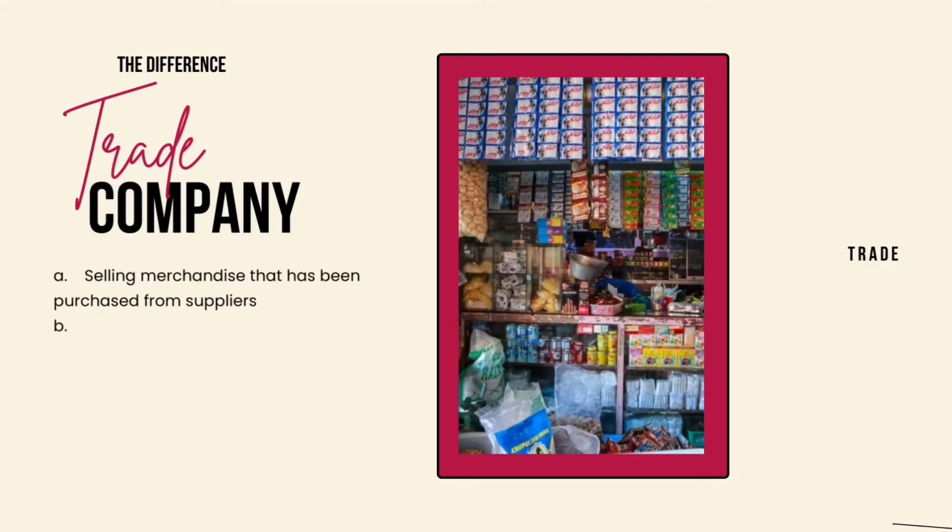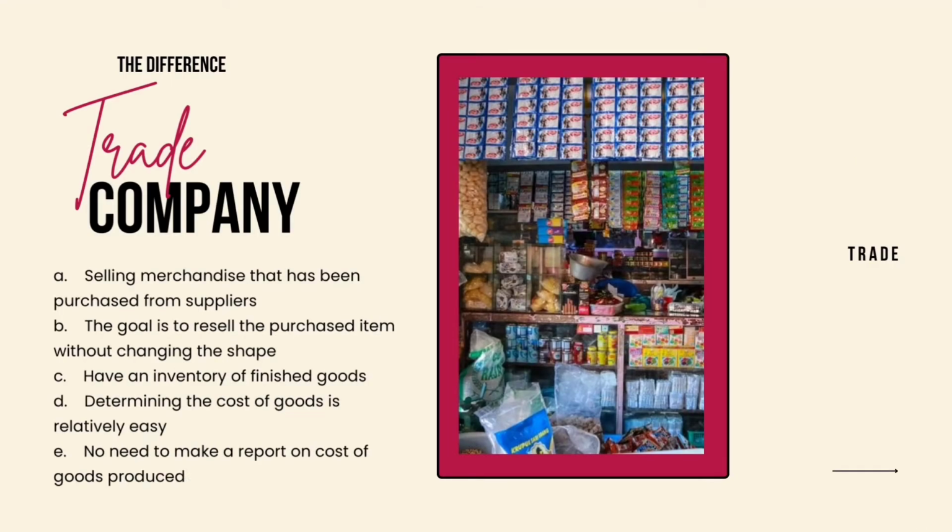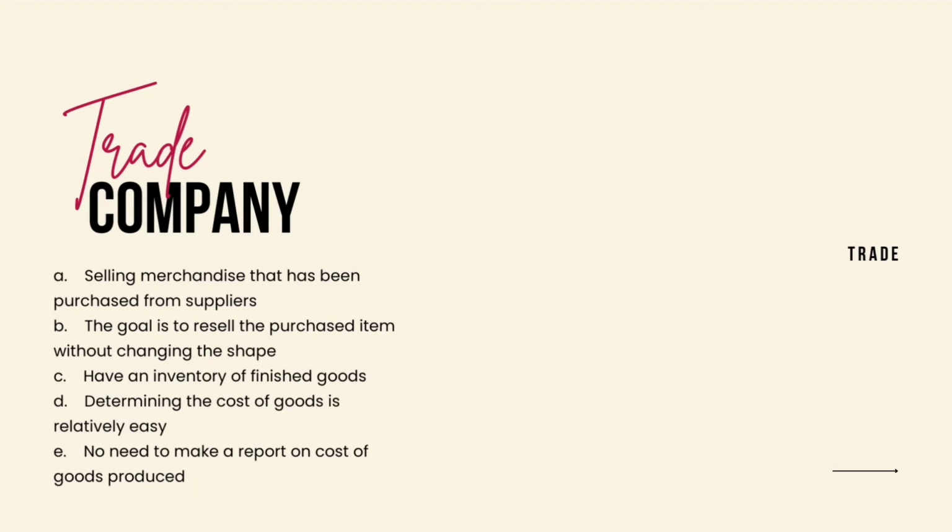Next is trade company. In trade company, they are selling merchandise that has been purchased from suppliers. The goal is to resell the purchased item without changing the shape. Have an inventory of finished goods. Determining the cost of goods is relatively easy. No need to make a report on cost of goods produced.